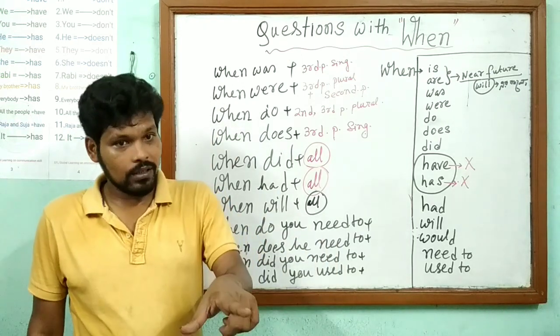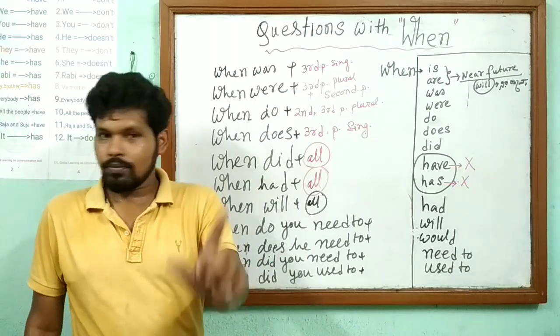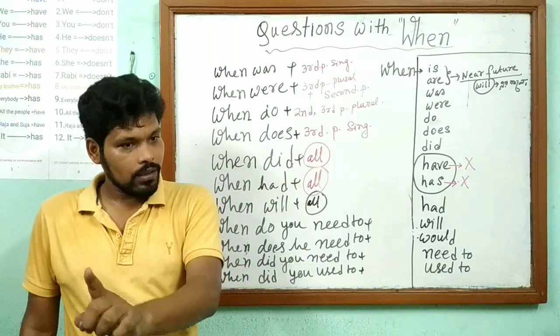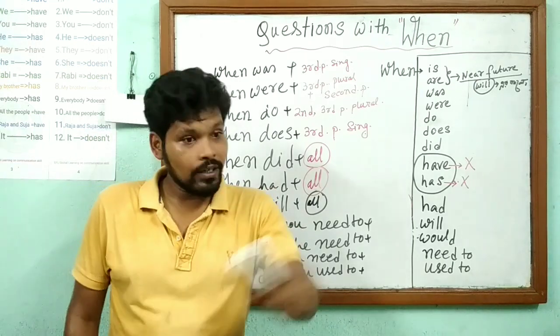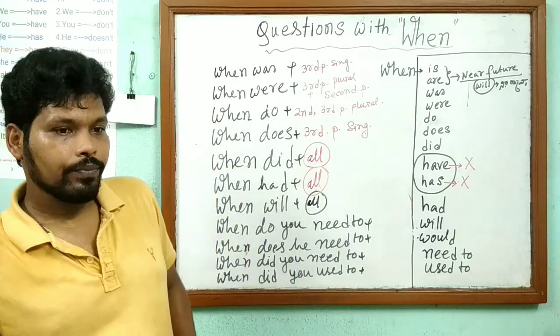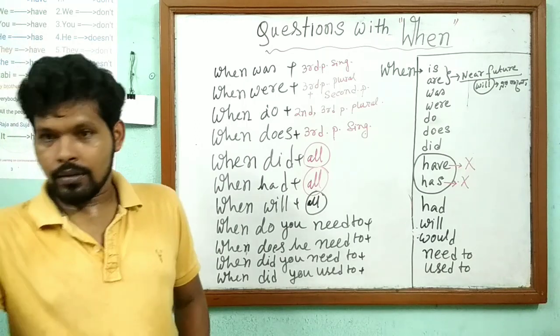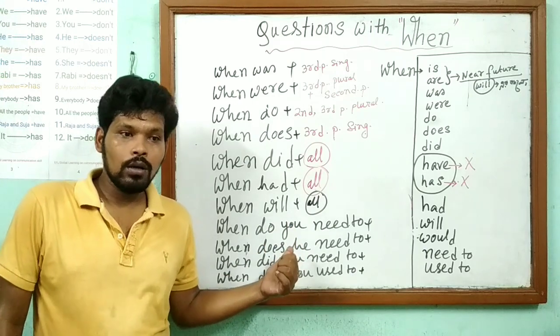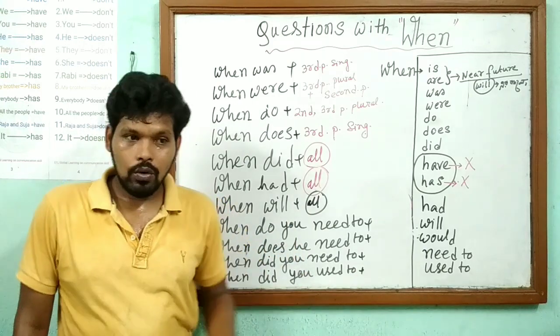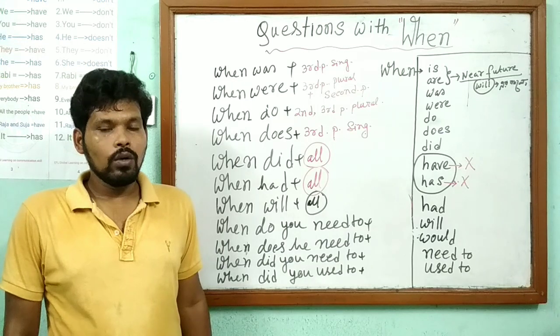He needs. Does is equal to subject plus V1. When does he need to go? He needs to go in the morning.